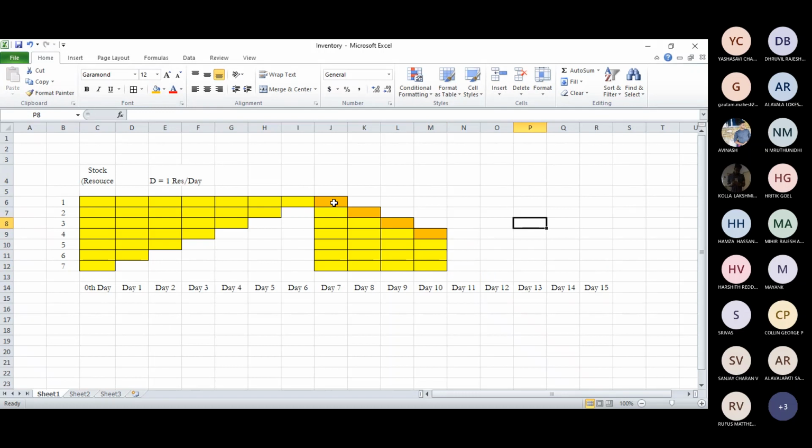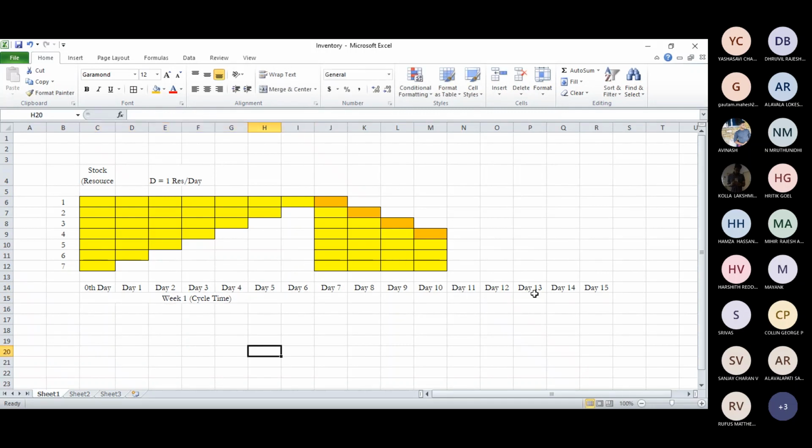So in this example, this particular length, say the 0th day to 6th day, or day 1, day 2, day 3, day 4, day 5, day 6, and day 7. So 7 days in a week. So this week 1 is the cycle time.